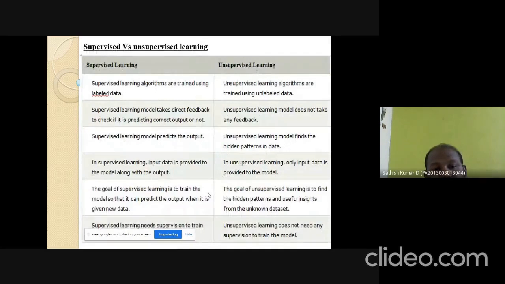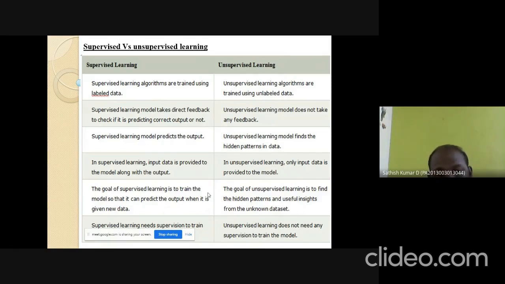Supervised learning algorithms are trained using labeled data, whereas unsupervised learning algorithms are trained using unlabeled data. A supervised learning model takes direct feedback to check whether it predicted the correct output or not. An unsupervised learning model does not take any feedback because it does not contain any output. A supervised learning model predicts the output. Here it predicts the patterns.